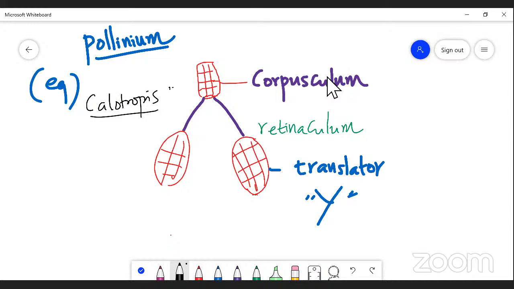Calotropis is an example of the Asclepiadaceae family, and Calotropis is an example of pollinia, right? Next we pass on to the development of the anther.